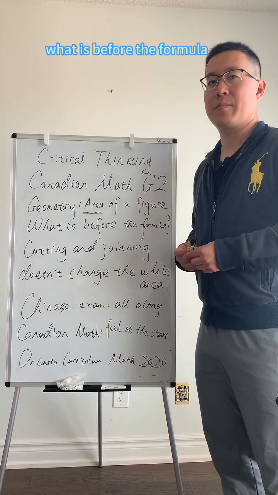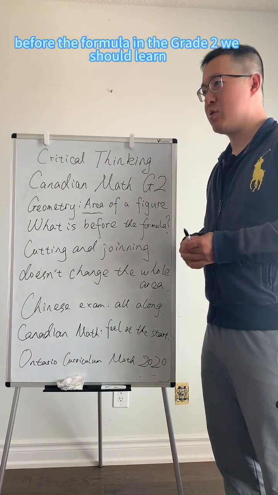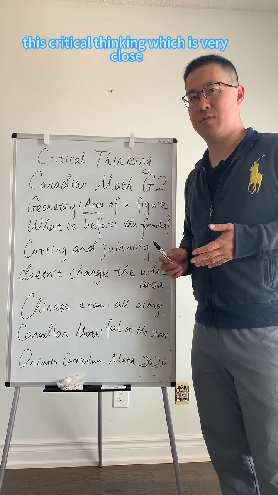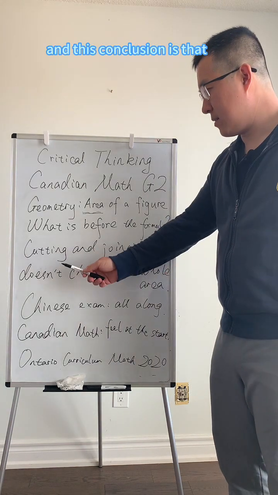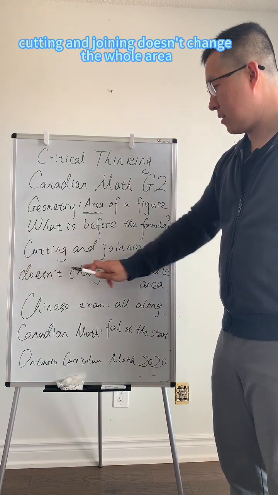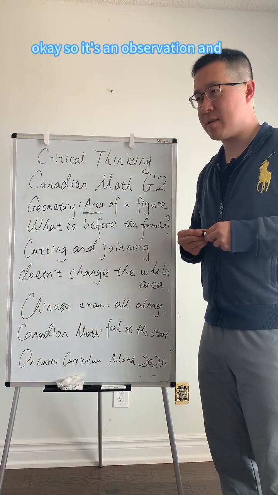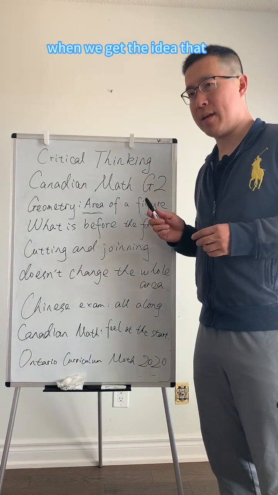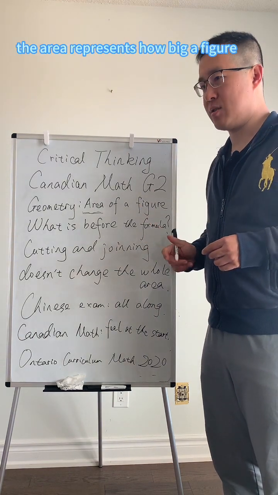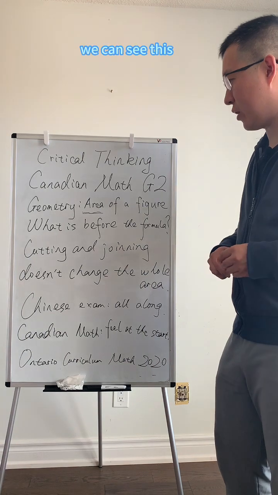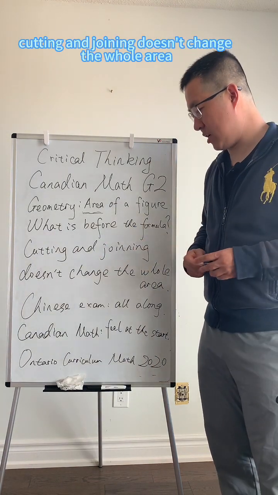Before the formula, in grade 2, we should learn this critical thinking, which is very close to our everyday life. And this conclusion is that cutting and joining doesn't change the whole area. Okay, so it's an observation. And when we get the idea that area represents how big a figure is or how much space it occupies, we can see that cutting and joining doesn't change the whole area.